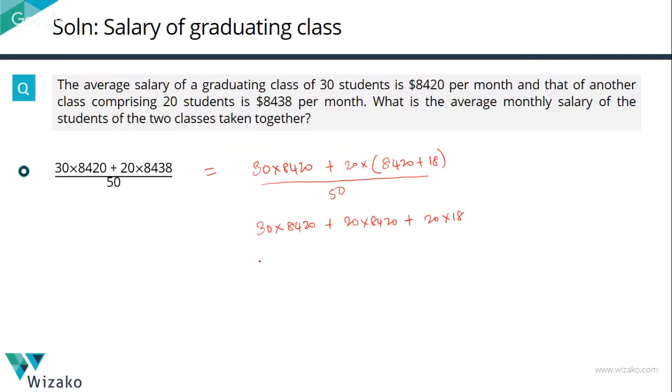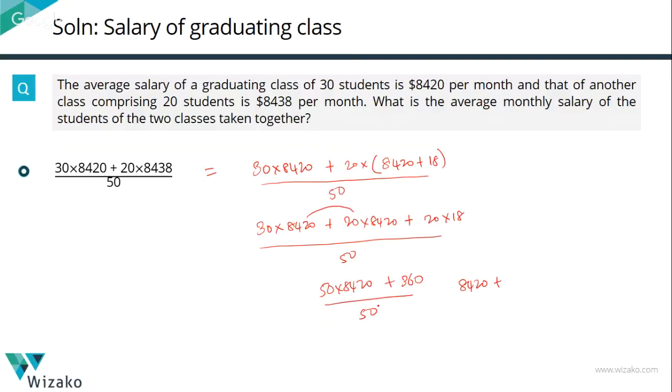This is what we have, 50. So what do these 2 terms add up to? 30 into 8420 plus 20 into 8420 is 50 into 8420, plus 20 into 18 is 360, divided by 50. This calculation is like second standard calculation, right? 50 into 8420 by 50. The 50 cancels with 50 for the first part to leave us with an 8420.